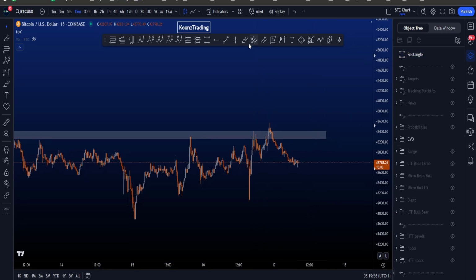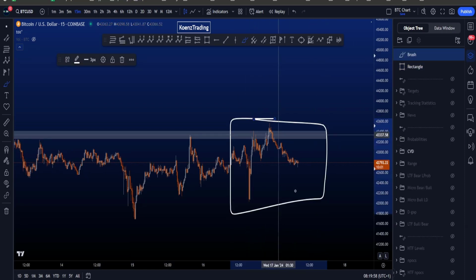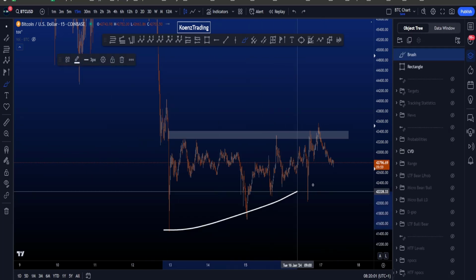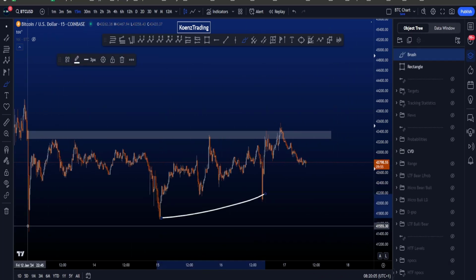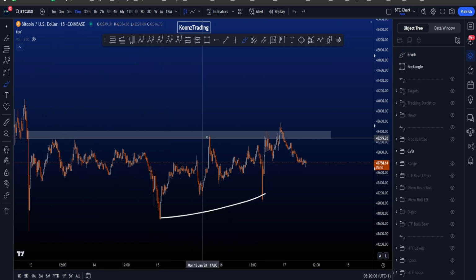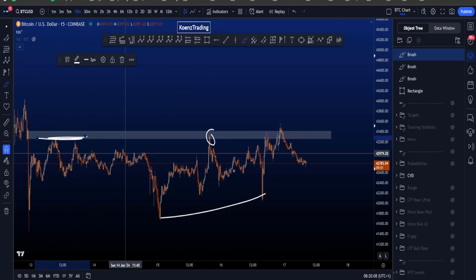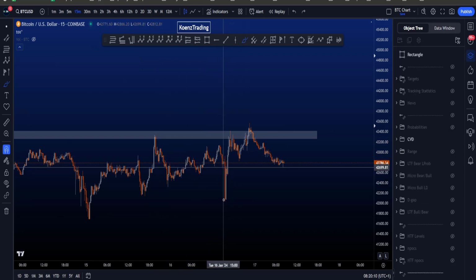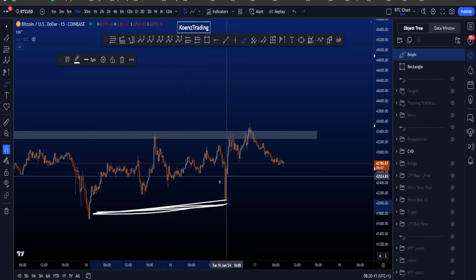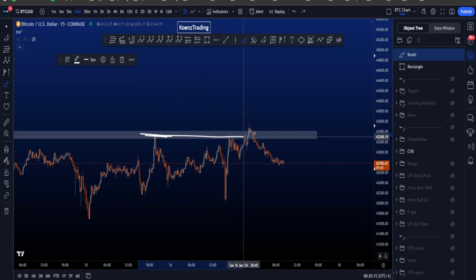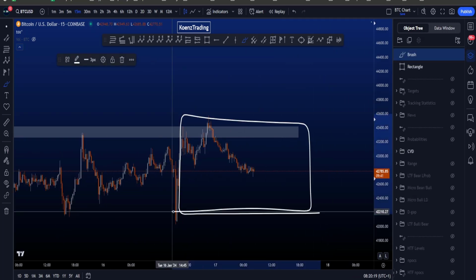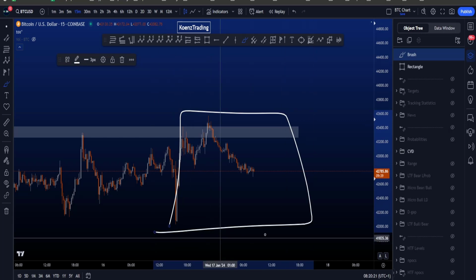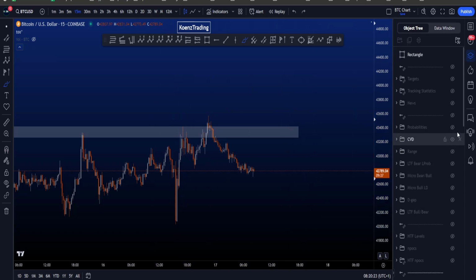Currently we don't have any CVD divergences after the recent high. Of course we still have bullish CVDs over here, but because the bullish CVDs already played out, the bullish CVD here played out with this high after the highs got taken, price then retraced, created more bullish CVD divergences, played out when this high was taken over here. So preferably we're going to look for any bullish CVD divergences on the right side over here more locally.